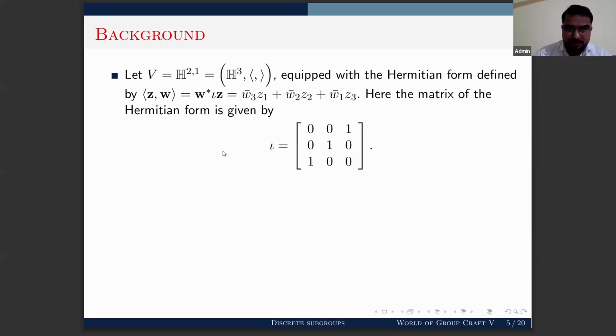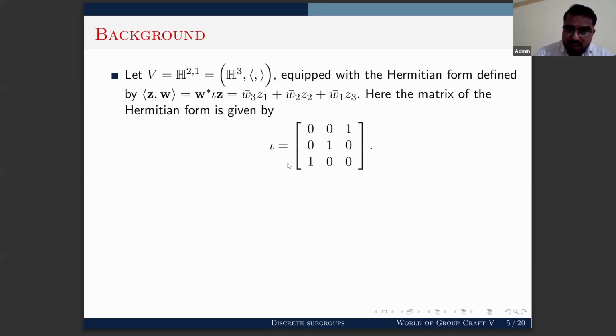So now I will give some background. Let H denote the set of all quaternions. Now let H^{2,1} be the three-dimensional right vector space over H equipped with a Hermitian form of signature (2,1). Here the Hermitian form of Z, W is given by W* J Z. Here bold Z and W are column vectors inside H^3, and W* is the conjugate transpose of W.